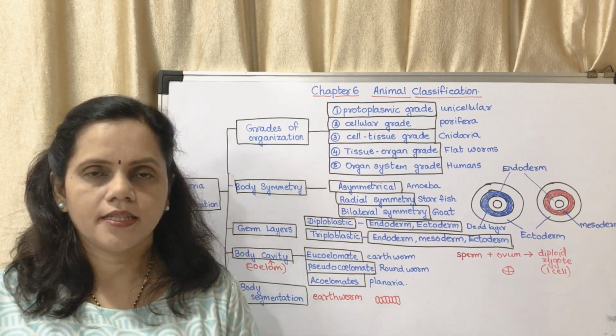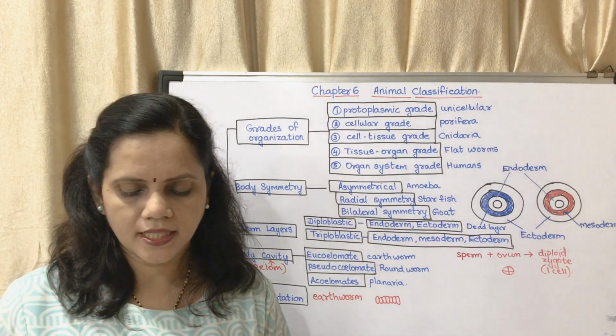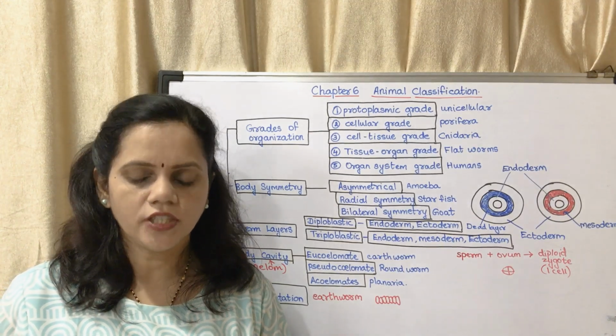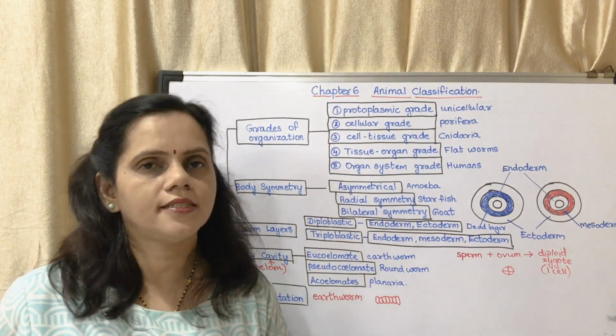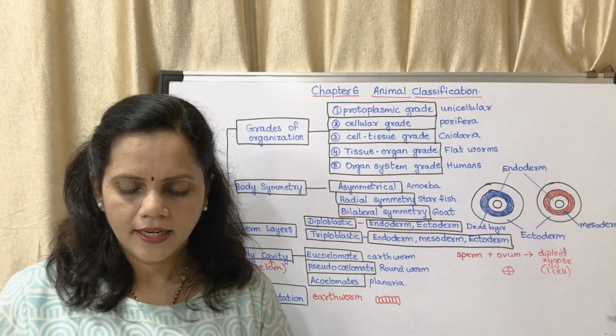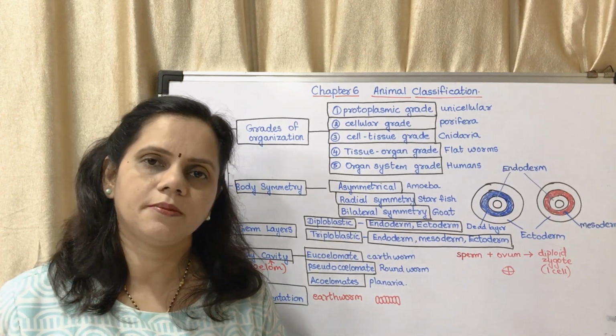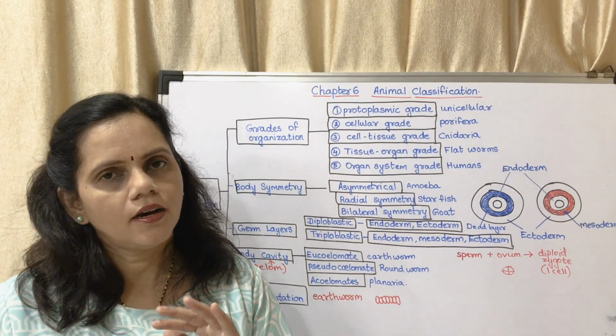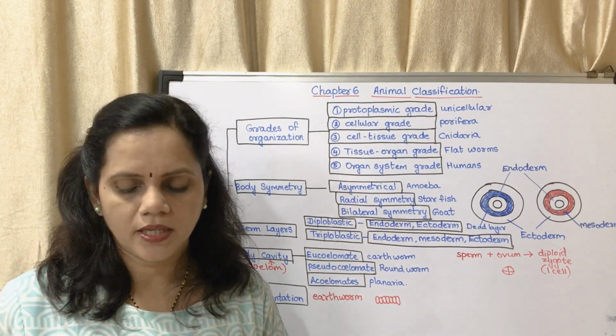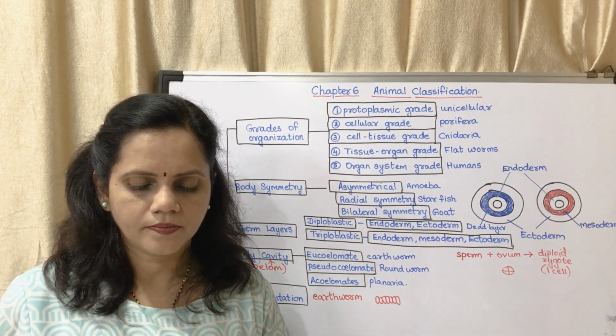Next is the example of cell tissue organization. They have given a jellyfish. There are some cell parts, there are some tissue parts. Next is tissue organ grade organization. There are some tissue parts, there are some organ parts. The example given is planaria.